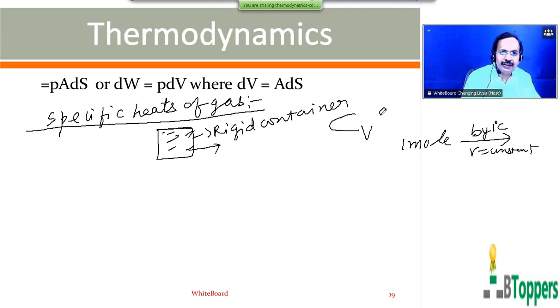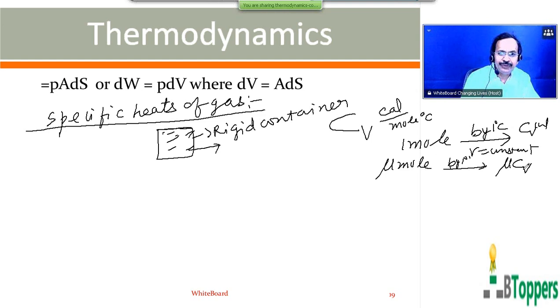If the molar specific heat at constant volume is CV calorie per mole per degree centigrade, it means the amount of heat energy required to increase the temperature of 1 mole of the gas by 1 degree centigrade, keeping the volume of the gas constant, is CV calories. So the amount of heat energy required to increase the temperature of nu moles of the gas by 1 degree centigrade, which we call heat capacity, will be nu CV calories.